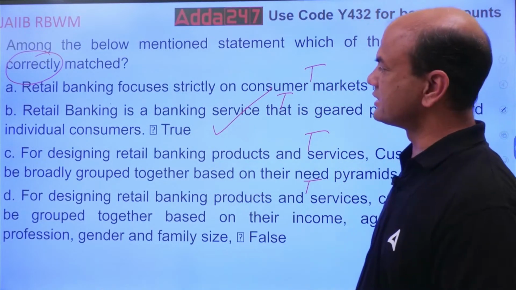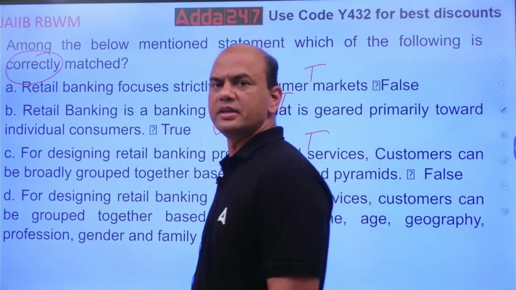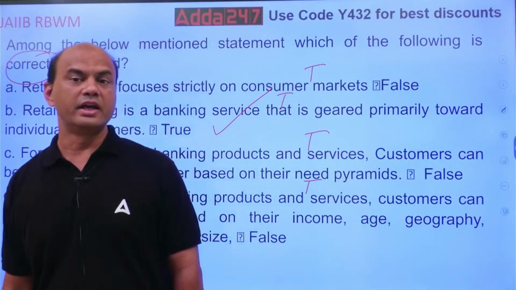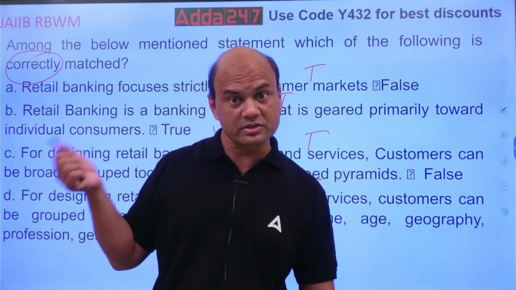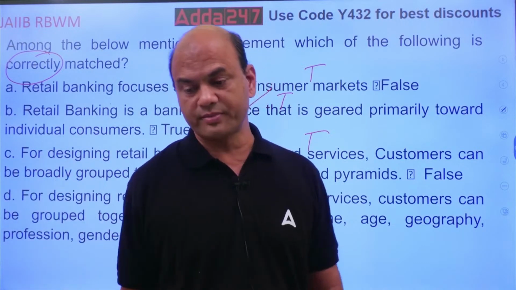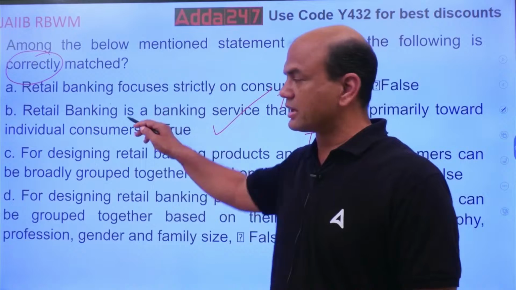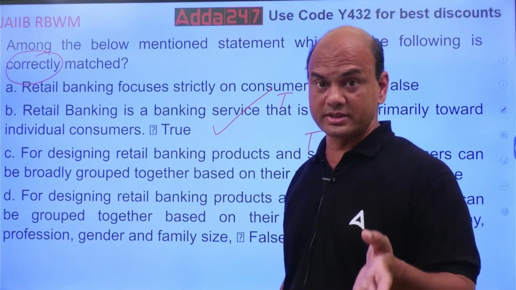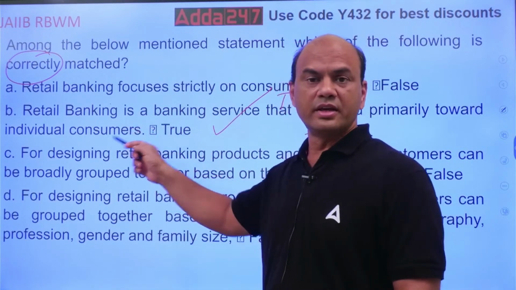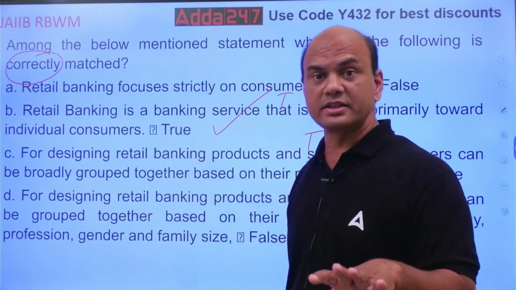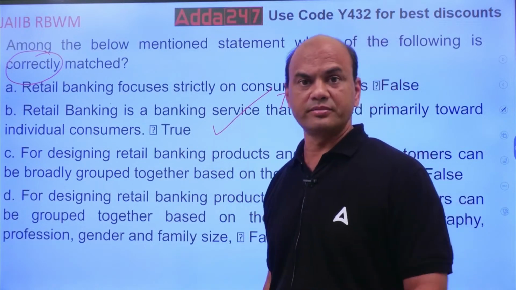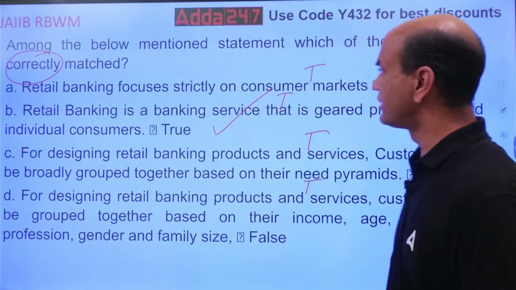That is also important: not only should the statement be true or false, whatever it is, if the statement is false, the option should be false too. Then also the answer is correct. Got it?